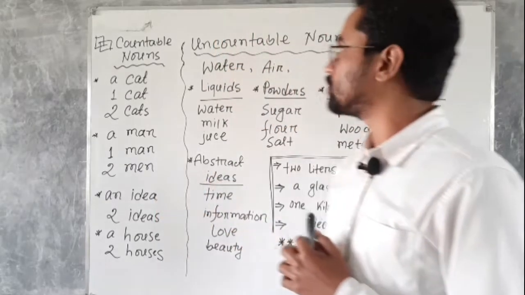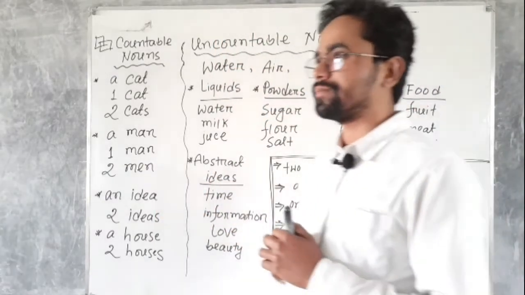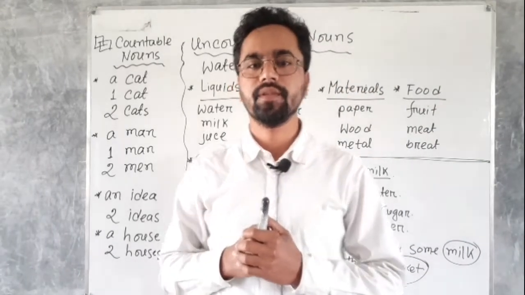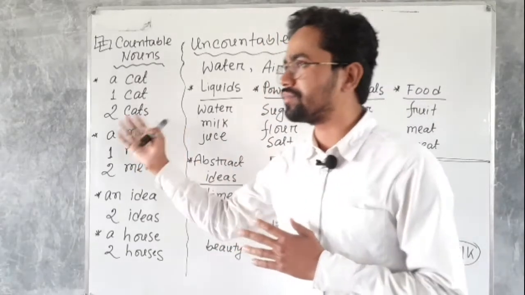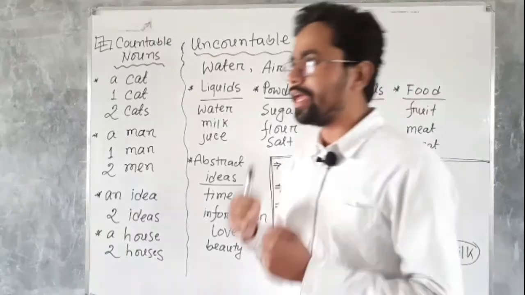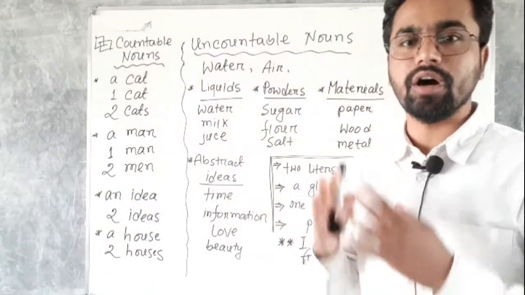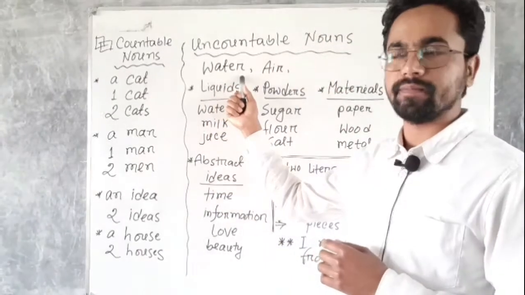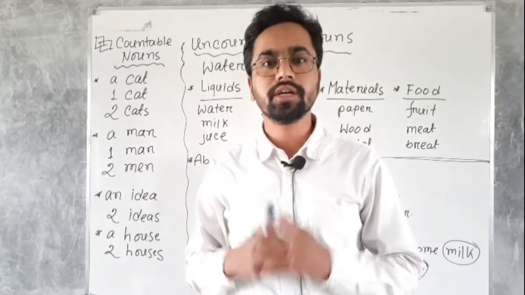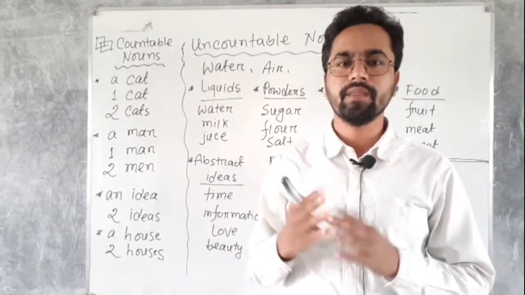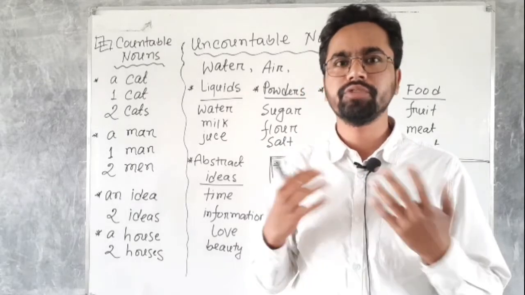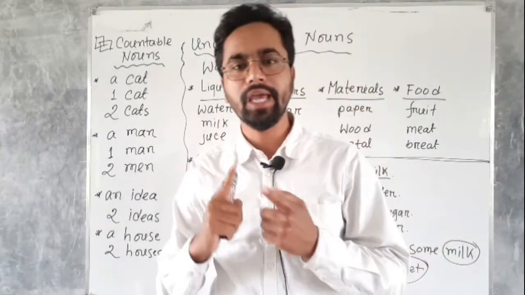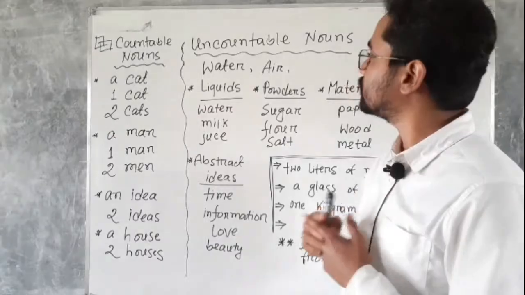Now, let's move on to uncountable nouns. Uncountable nouns are those you cannot count. It is totally different from the countable nouns. Let's take a look at a few examples of uncountable nouns. First, water. Water, you cannot count. If you say one water, two water, three water, that doesn't make any sense. So, water is an uncountable noun.